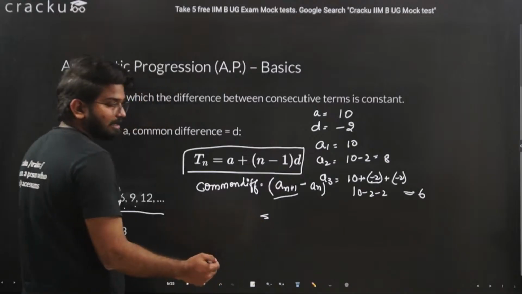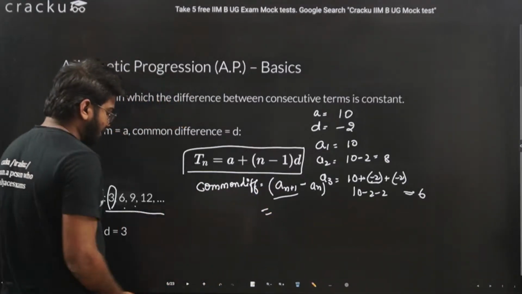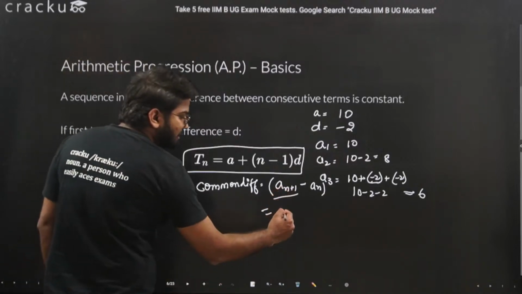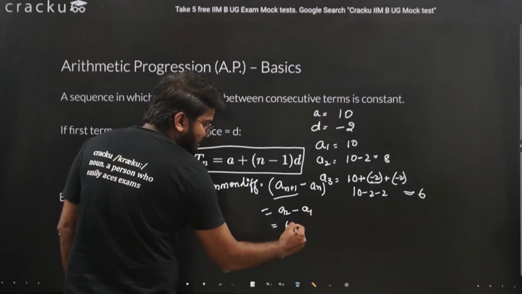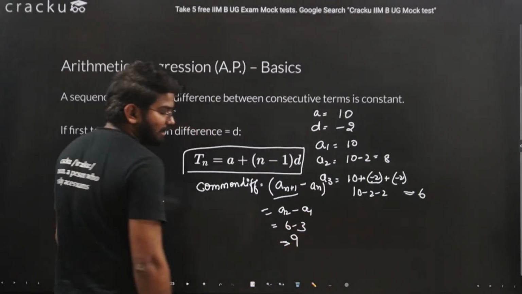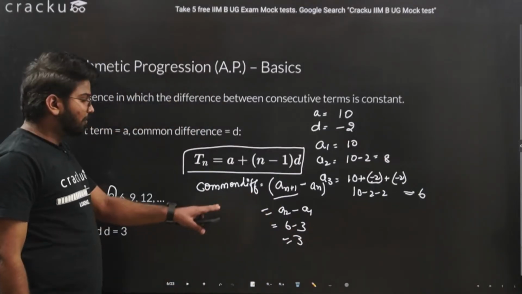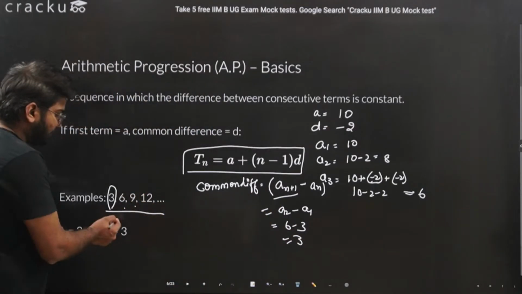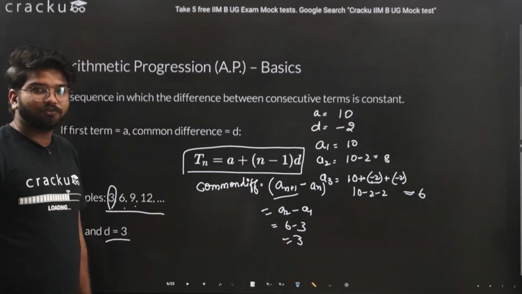That is how you will understand by how much the next term is increasing or decreasing. Here the second term, let's say this is A2, n is equal to 1, minus A1, that is 6 minus 3, is equal to 3. So we know that the common difference here is 3. With that, D is 3, A is 3, you can find out any number of terms.